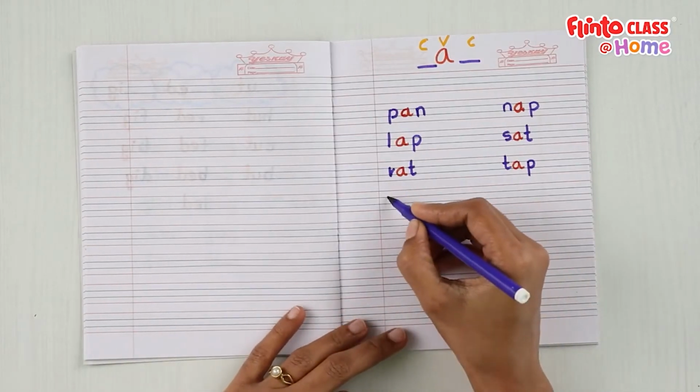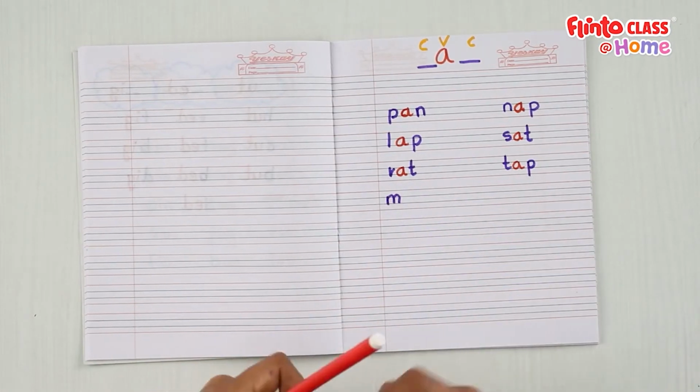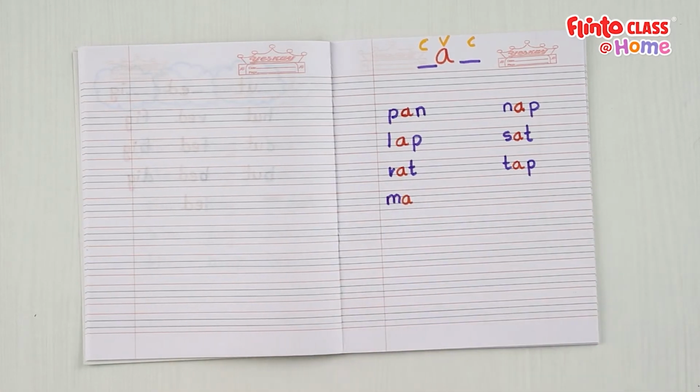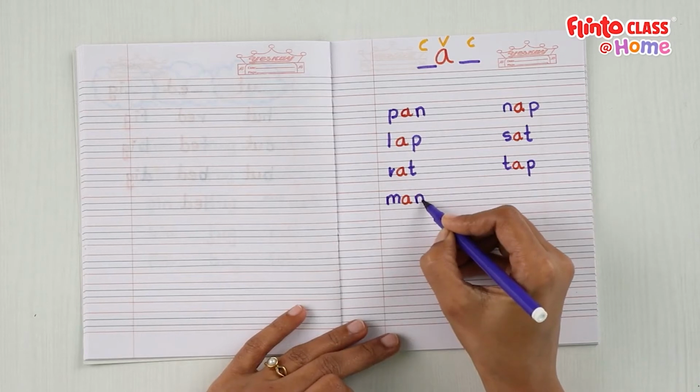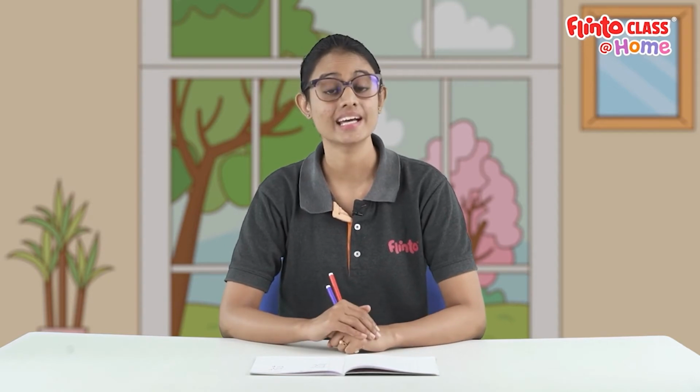Let's start this word with m. Let's add our vowel a. Then let's add n. So what is this word? This word is man. What is the word? It's man. Good. Now can we try and write the word ran?